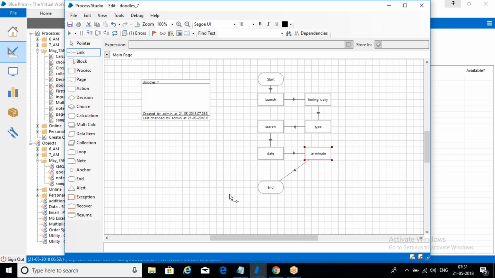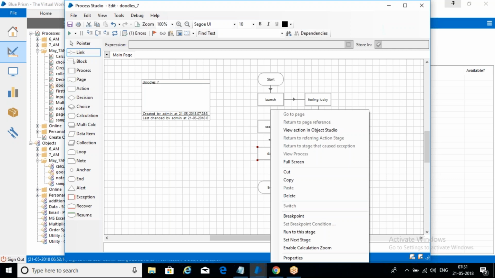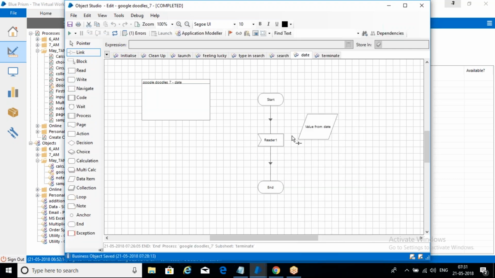Okay, so if you observe, whatever date we get in Object Studio, we need to use that in Process Studio. Then what is the option we have? We need to create an output parameter. So right click on this, view action in Object Studio. Here is the result we are getting.